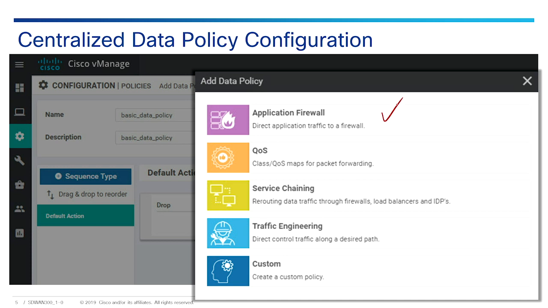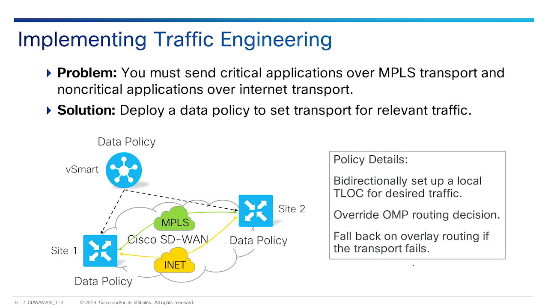So the application firewall, we'll talk about that in more detail. QoS, which is basically making sure that traffic is mapped to the correct class. Service chaining, dropping in firewalls, load balancers, and identity providers. That's what IDP stands for, if you've never seen it before, identity provider. Traffic engineering, which is basically policing and shaping, and we can create one of our own from scratch if we choose. So let's talk about an example here.